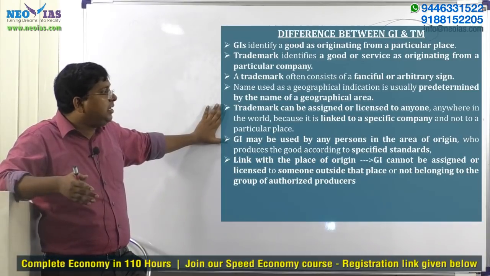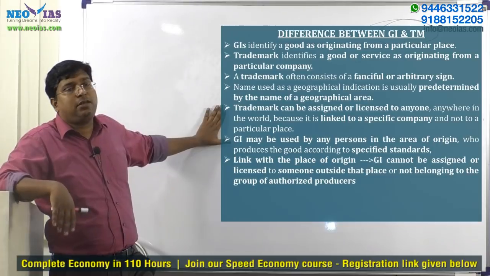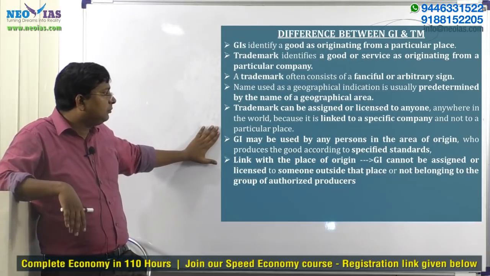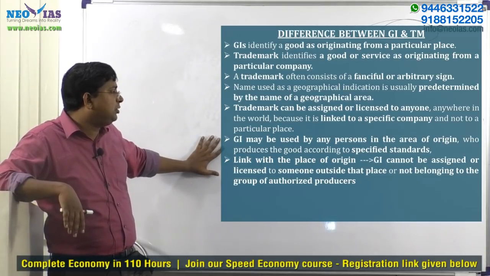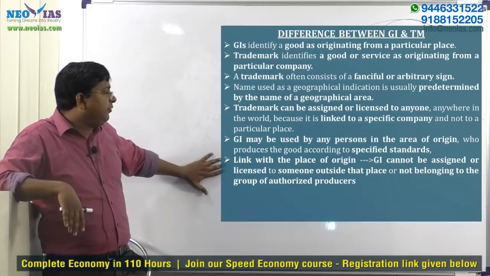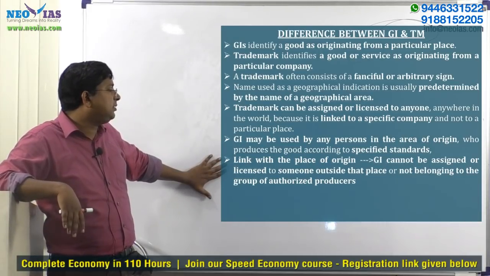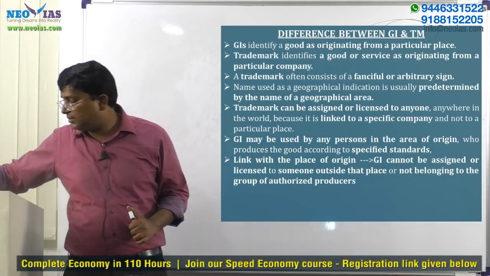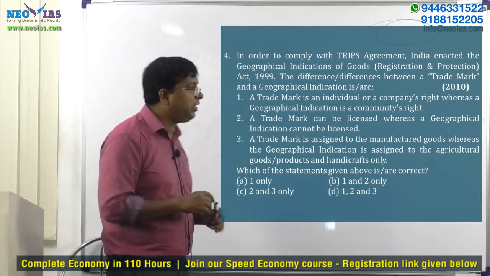Trademark can be assigned to anyone or licensed to anyone, but since GI is a community right, it can't be given to anyone. GI may be used by any person in the area of origin who produces the goods according to specific standard. Because of the link with the place of origin, GI cannot be assigned or licensed to someone outside the place. So please go and read the material, we already discussed it. Now we will solve the question. It's a very good question. Write it down, very important.